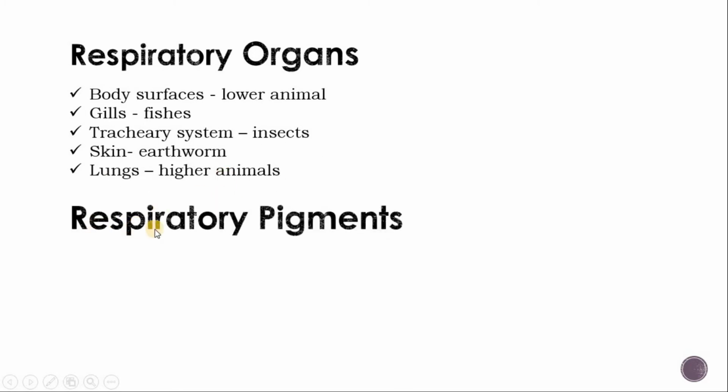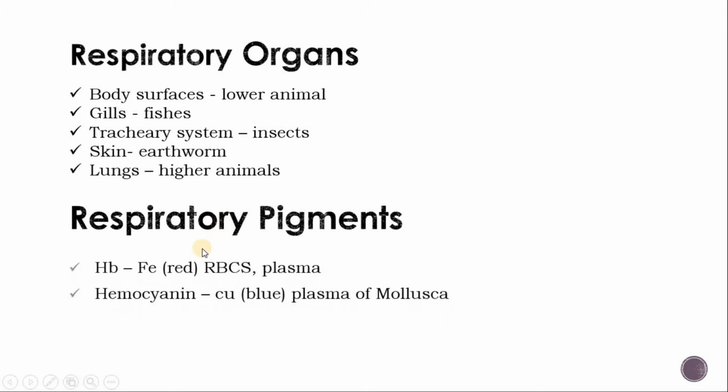Here we are also discussing some respiratory pigments which carry oxygen in the blood. There is hemoglobin, which contains iron and is red in color. The hemoglobin is found in the RBCs, and RBCs are found in the plasma. One hemoglobin carries four oxygen molecules to the various tissues and organs. Also, there is hemocyanin found in the lower animals. It contains copper, which is blue in color, and is found in the plasma of mollusca and other invertebrate animals.